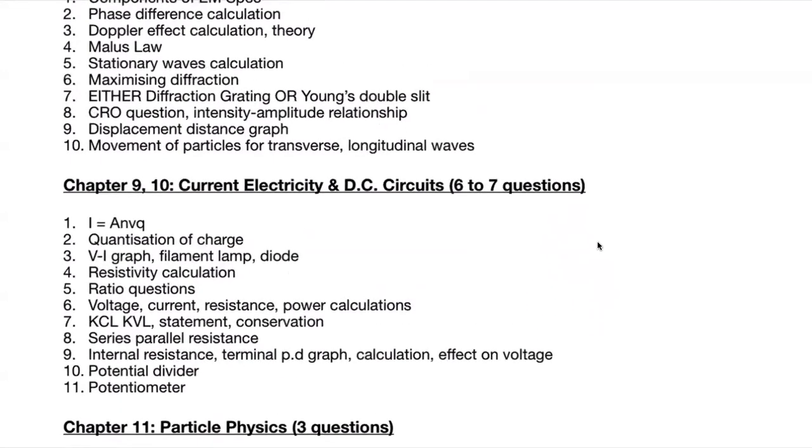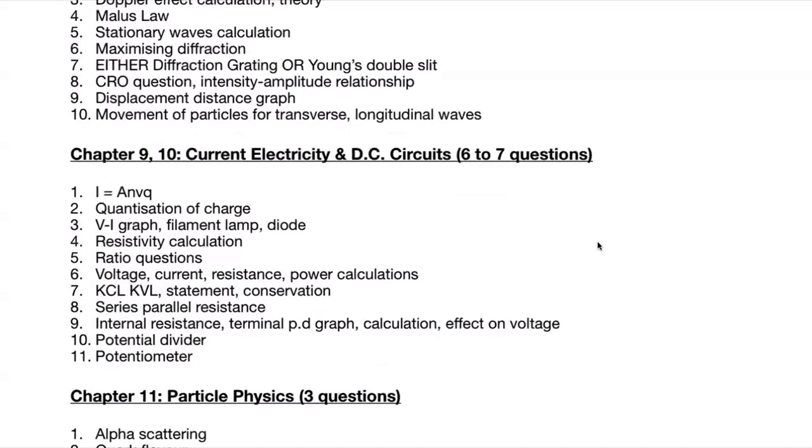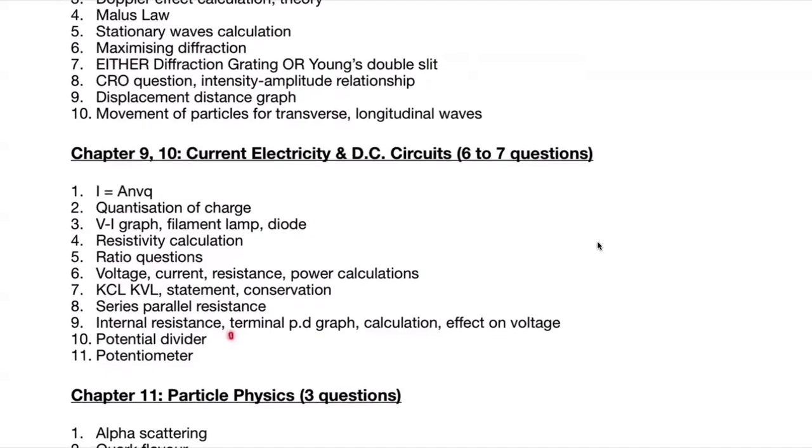Internal resistance, so terminal potential difference graph, or calculations are still less likely, but more likely are the ones where you have to comment on how the voltage or the current across a certain component is changing. Potential divider circuits with the LDRs and the thermistors, right? So voltage division basically, and the potentiometer also has a really high chance of being asked.